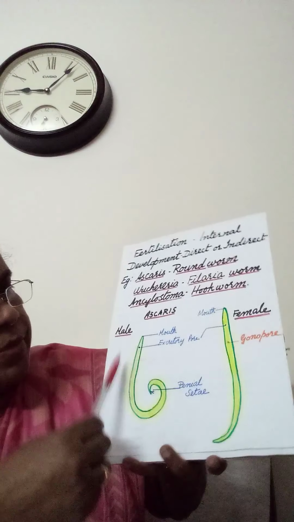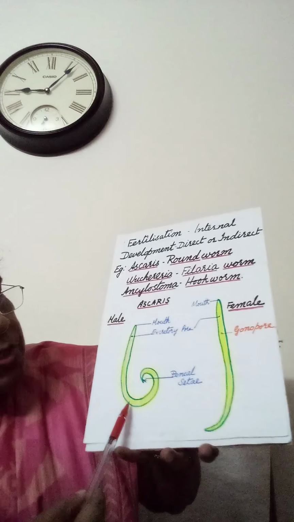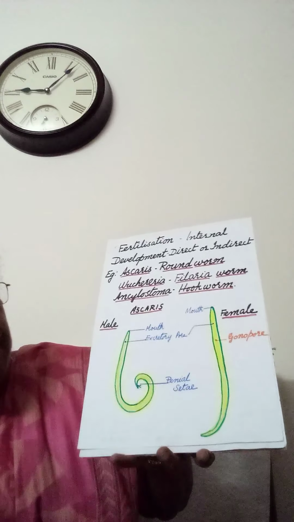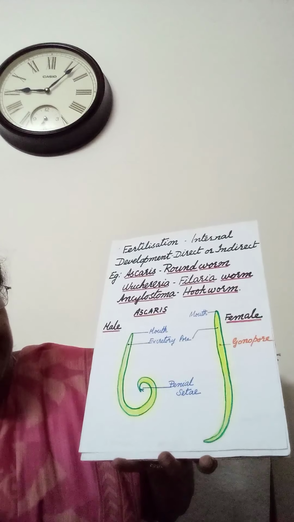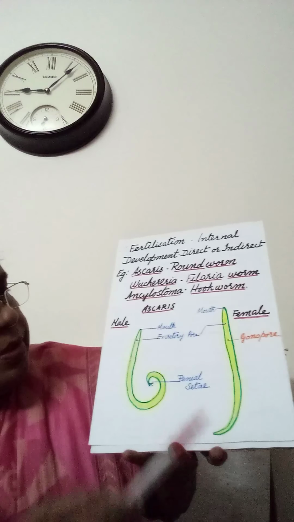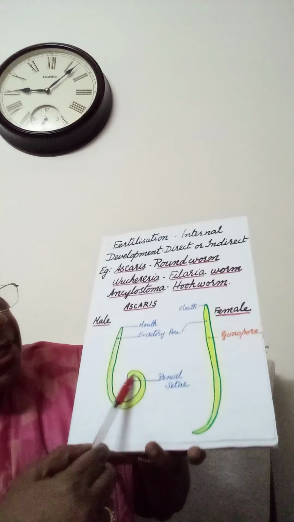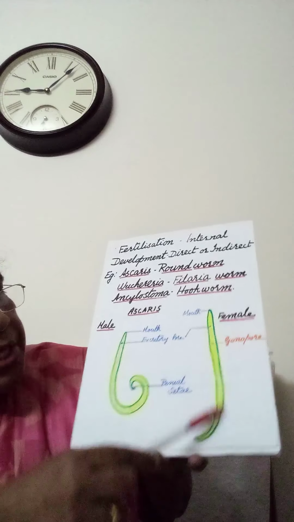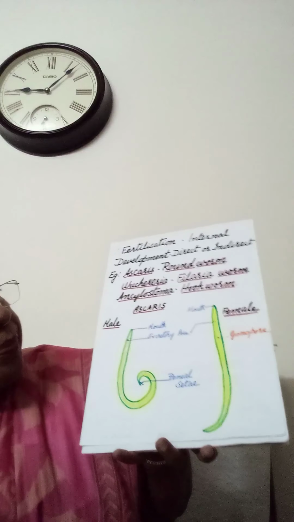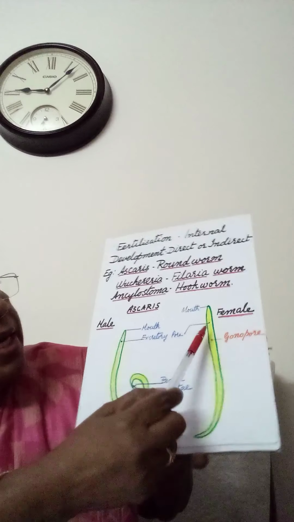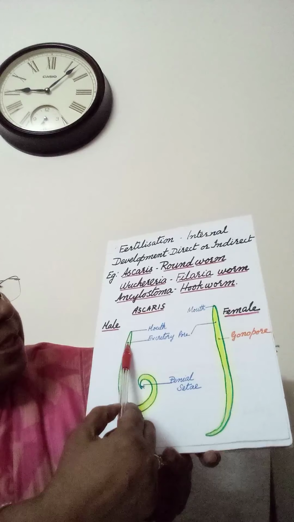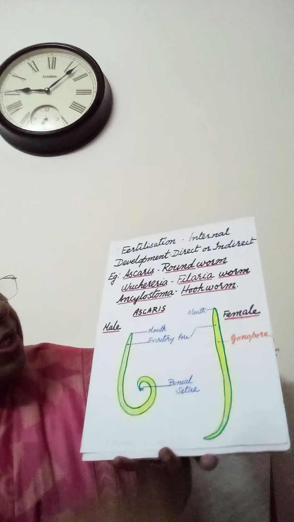This is the diagram. Roundworm, Ascaris. This is male and this is a female. This is smaller than the female. The posterior end is curved in male. Posterior end is straightened in female. This is the excretory pore here in both female as well as male.